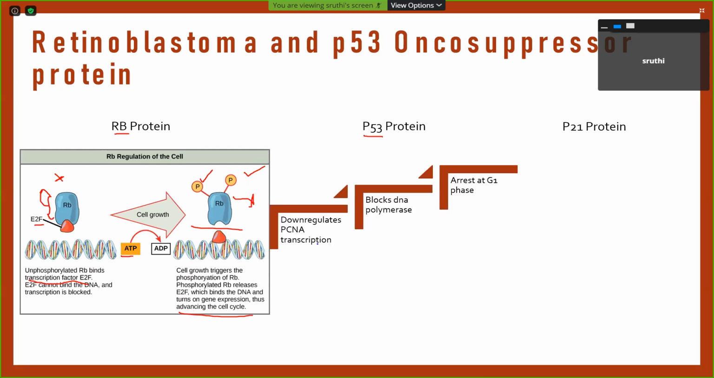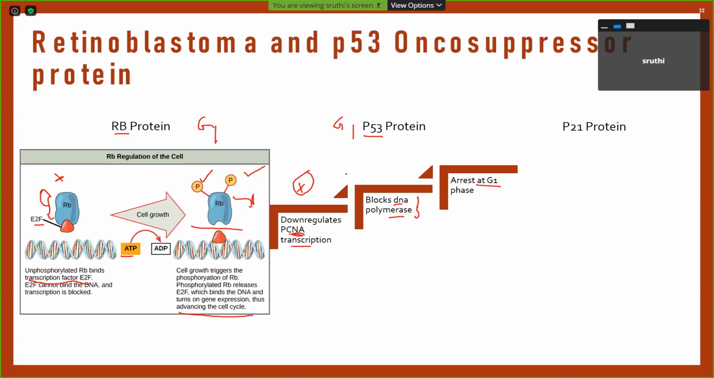What about P53? Normally it is going to halt the cell cycle by down regulating the PCNA transcription. So it blocks the DNA polymerase and it arrests at G1 phase. So normally it is going to arrest the G1 phase by blocking the DNA polymerase.